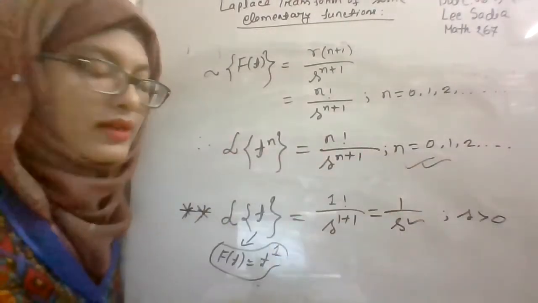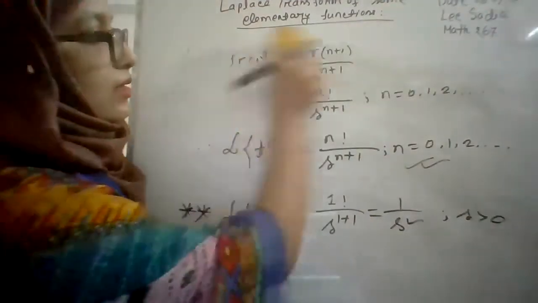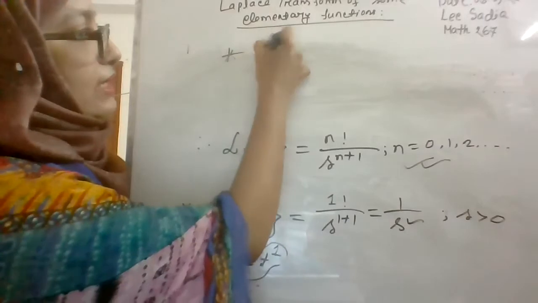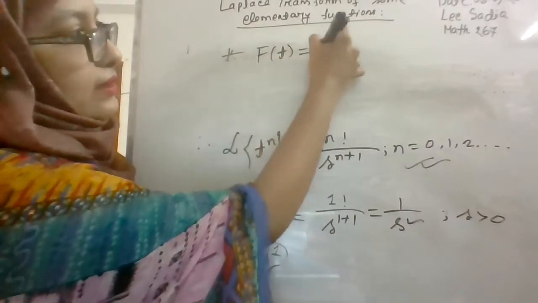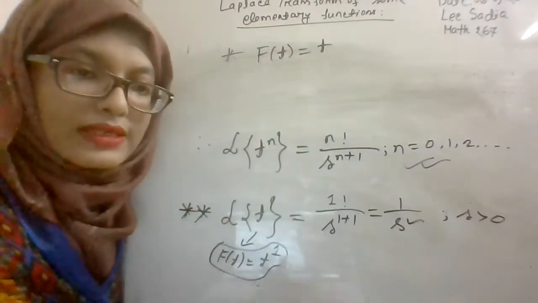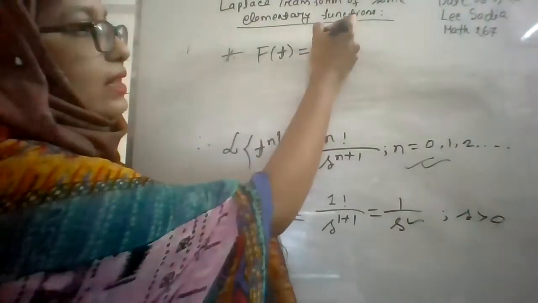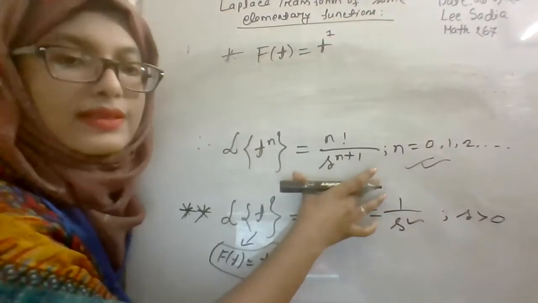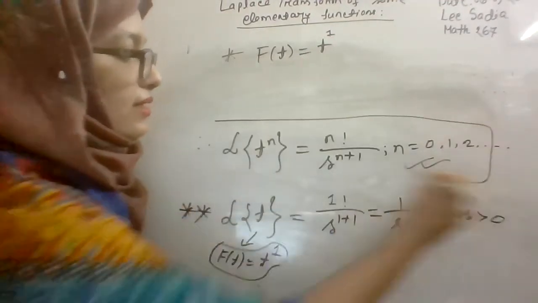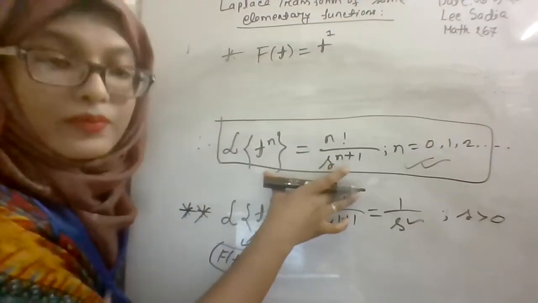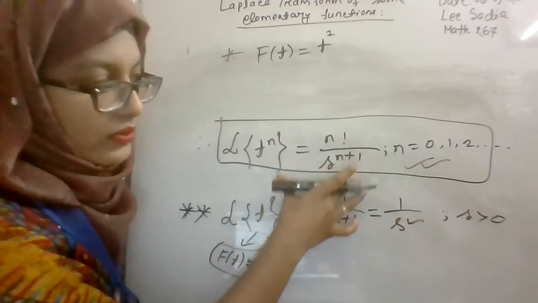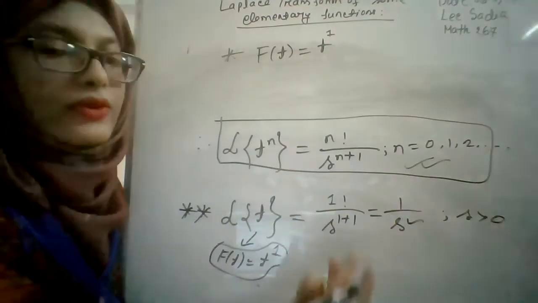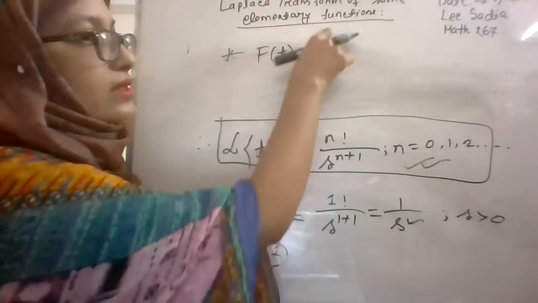And from here, if you consider that f of t is equal to t, here the elementary function is t and the power of t is 1. For this elementary function, we can also use this result. If you use n is equal to 1 for this type of result, then you will get the Laplace transform of your elementary function f of t.